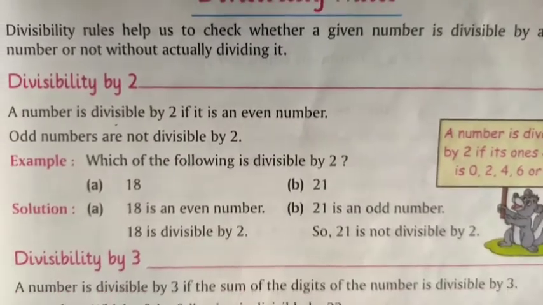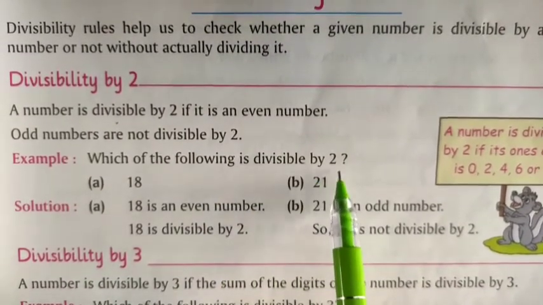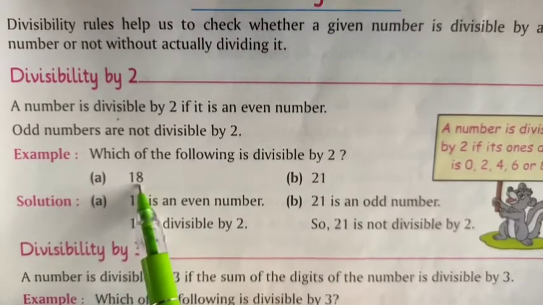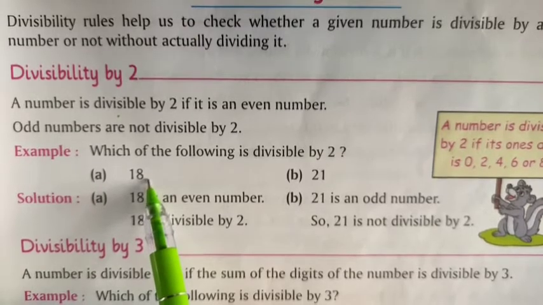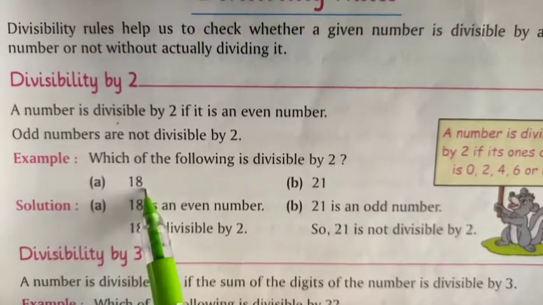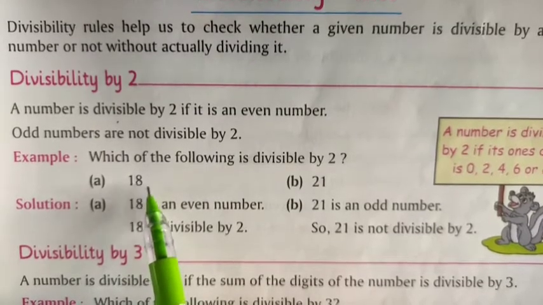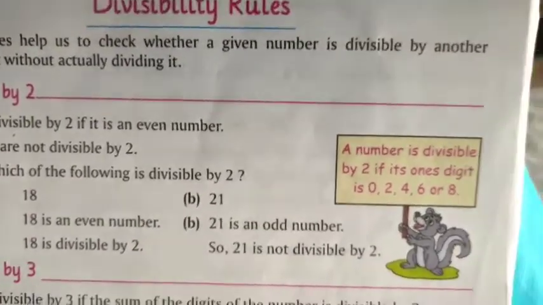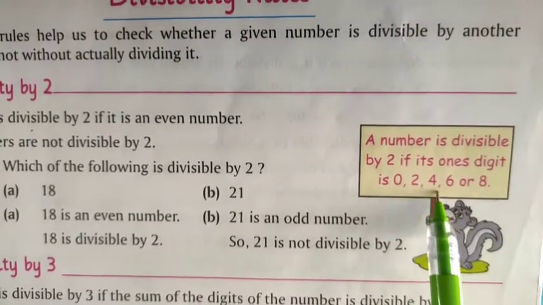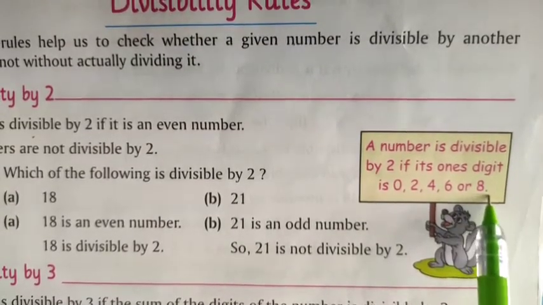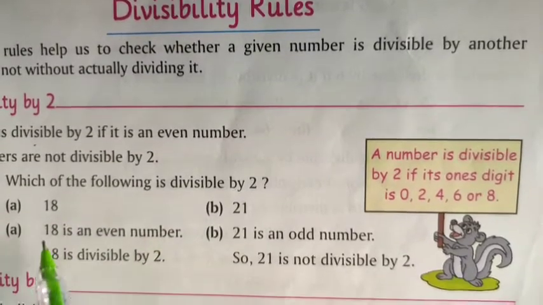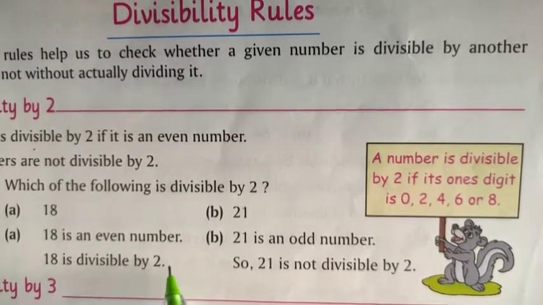For example, which of the following is divisible by 2? Now we check. The first number here is 18. 18 is an even number. In ones place, the digit is 8. And we see a number is divisible by 2 if its ones digit is 0, 2, 4, 6 or 8. So this 8 comes in ones place, so this number is an even number. We can say 18 is divisible by 2.